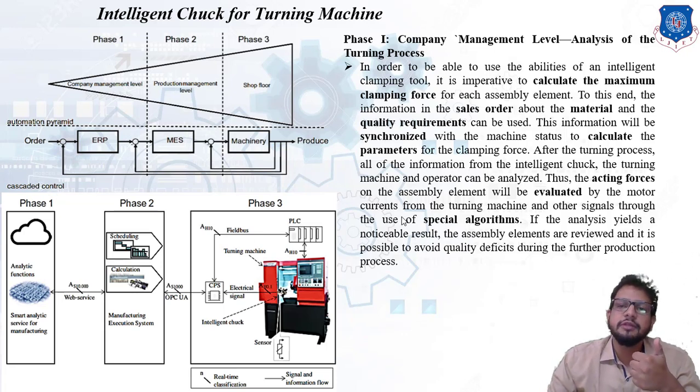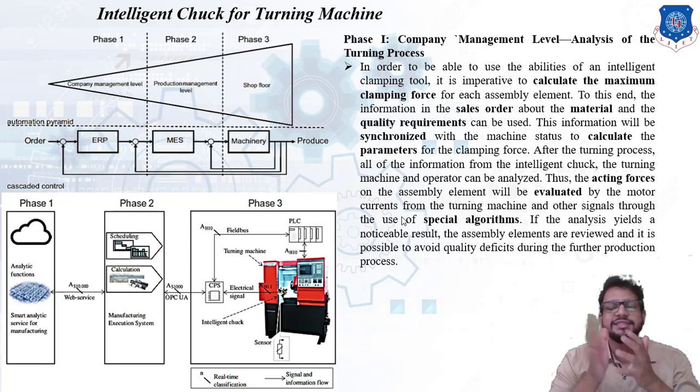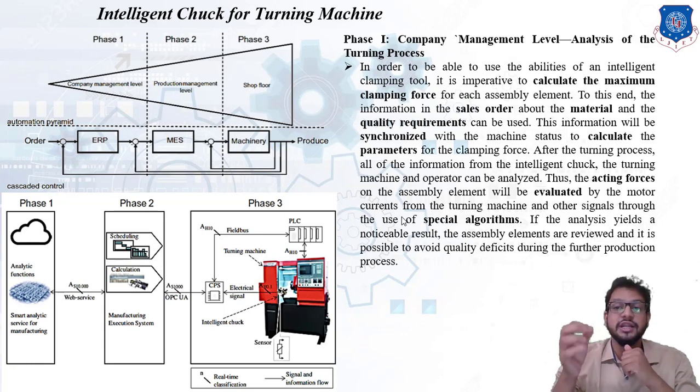Now this information will be synchronized with the machine status to calculate the parameters for the clamping force. Now the acting force on the assembly element will be evaluated from the motor currents of the turning machine and other signals by using a special algorithm.